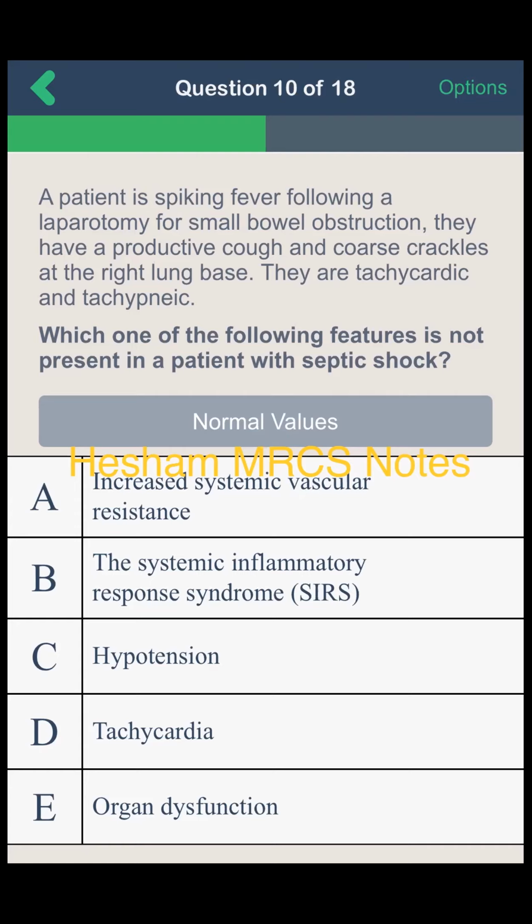Excellent. Decreased systemic or peripheral vascular resistance occurs in the distributive shock, which is septic, endocrinal, neurogenic, and anaphylactic. All of them have decreased systemic vascular resistance. So in septic shock, there is decreased systemic vascular resistance. So answer A is correct. Another one.